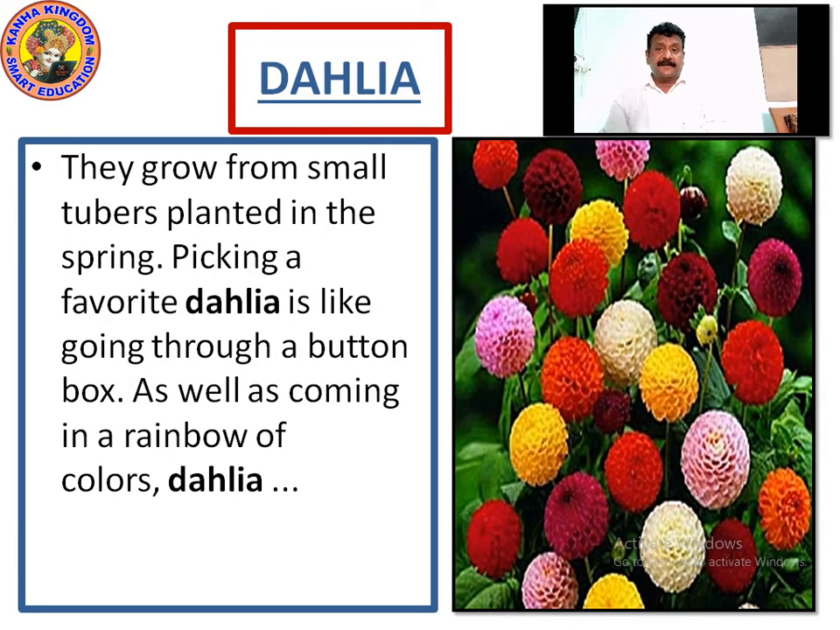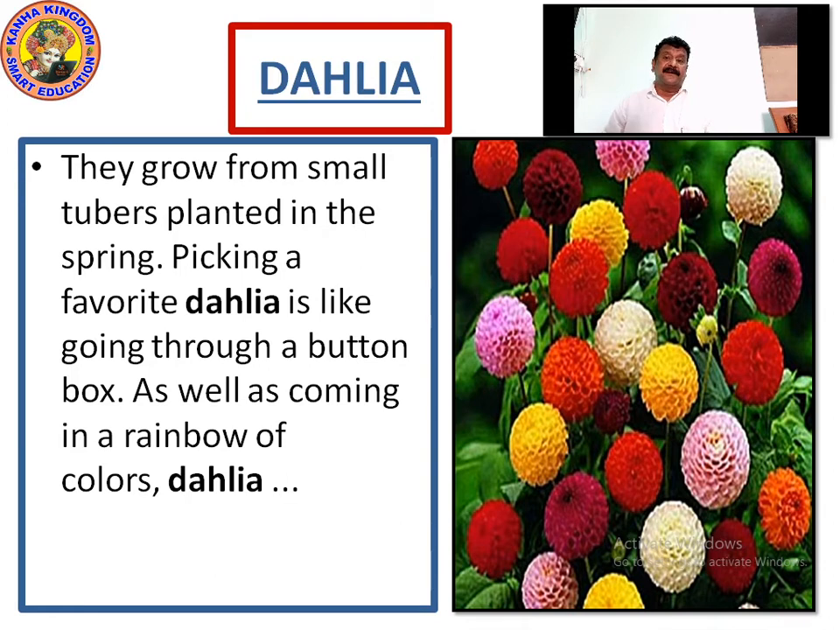Now let's have a look at dahlia. What is dahlia? Dahlia is the flower which grows from tuber plants, from tubers planted in the spring. Picking a favorite dahlia is like going through a button box, as it comes in a rainbow of colors.